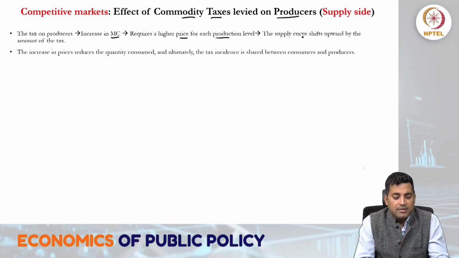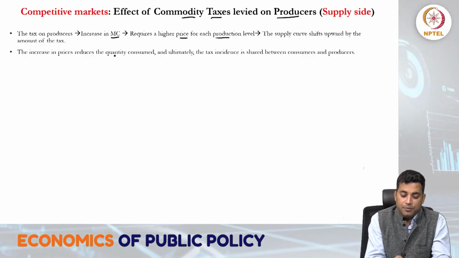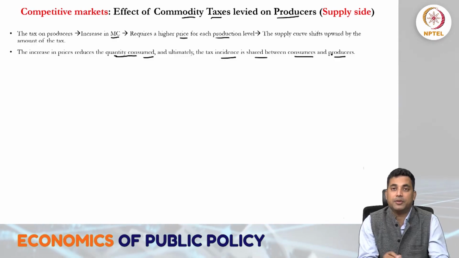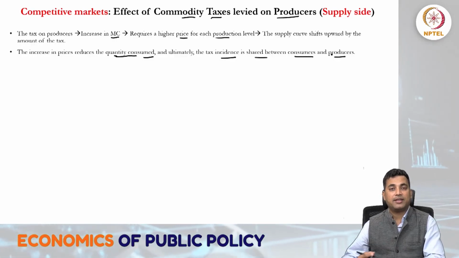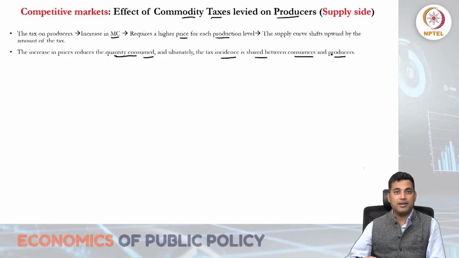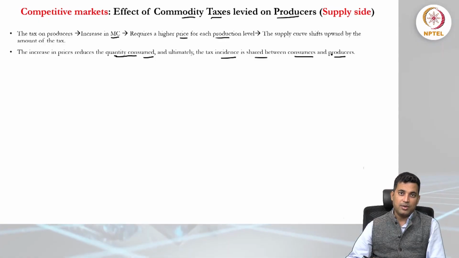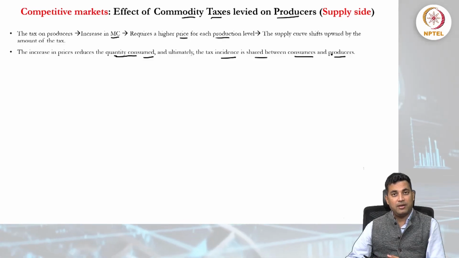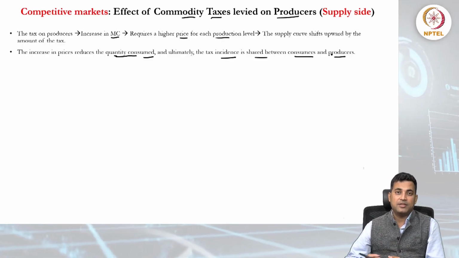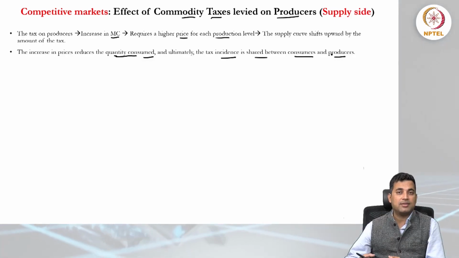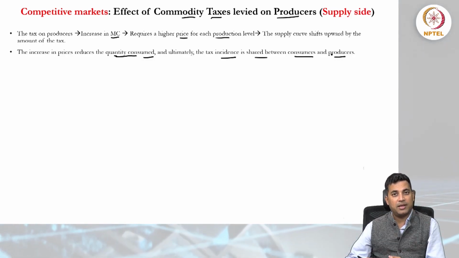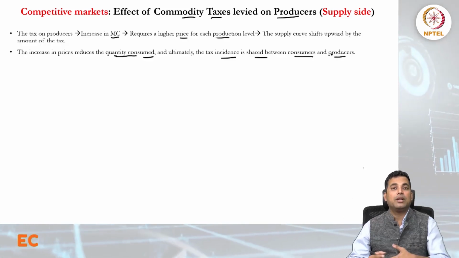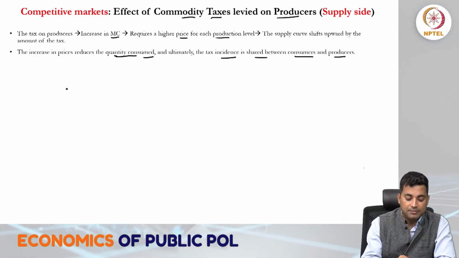The increase in the price reduces the quantity consumed, and ultimately the tax incidence is shared between the consumer and producers. This tax will be reflected through the higher price of the commodity, and that higher price can be seen as a burden due to the tax. This can be considered the tax burden, and it will be shared by both parties, consumers and producers, right? So we'll show how it looks.